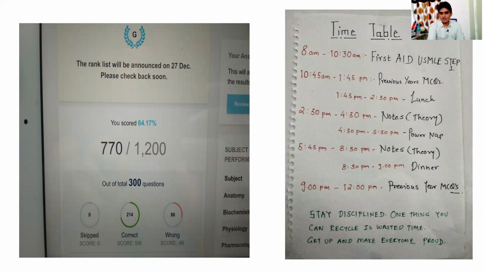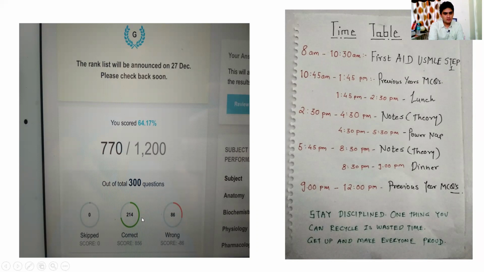And as I have written at the end of this timetable, we have to stay disciplined. One thing that you can't recycle is wasted time. We have to get up and make everyone proud. That is something I had written then, and it used to remind me that okay, I have to keep working.